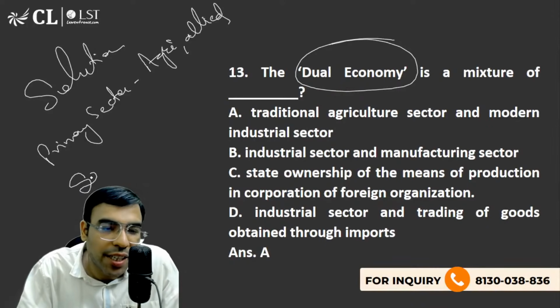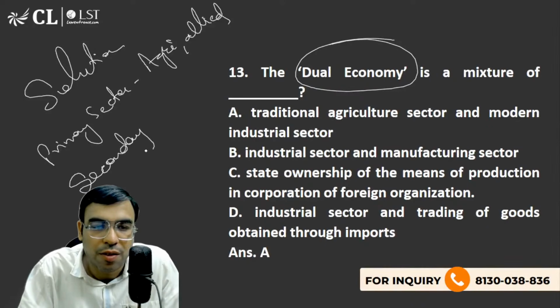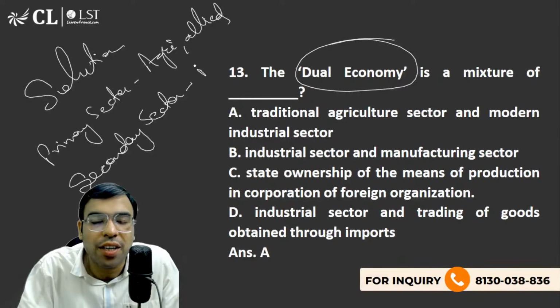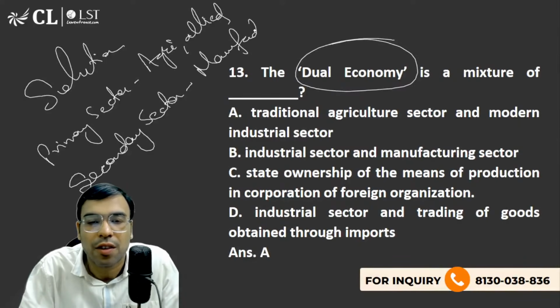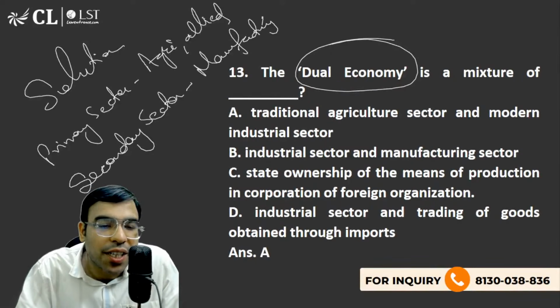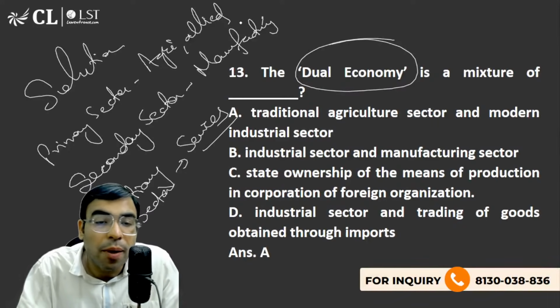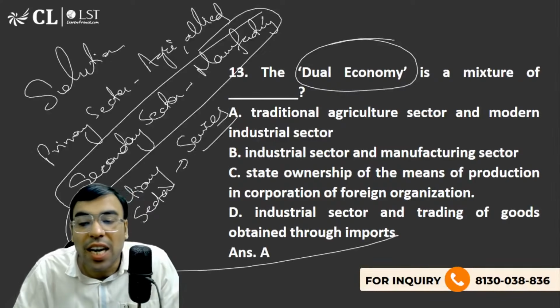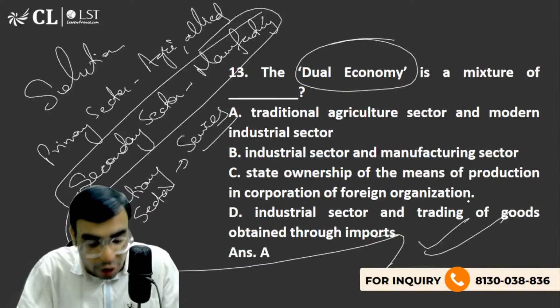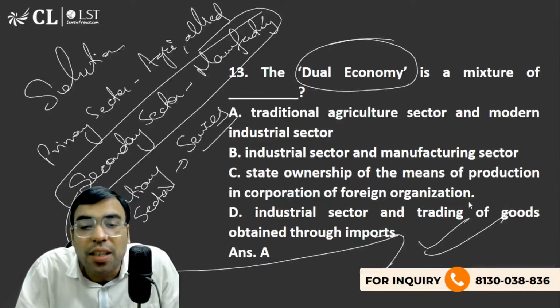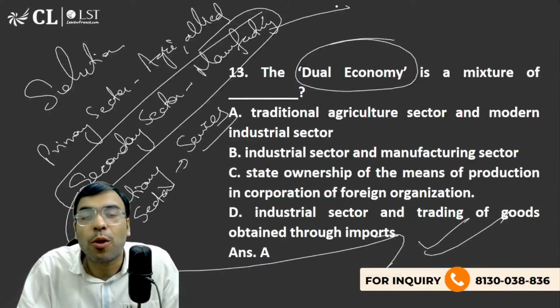Then we have the secondary sector, which talks about manufacturing. And then we have the tertiary sector, which is services. So the problem lies here. We are still not very successful in the secondary sector or manufacturing. So what we are supposed to do is promote this further.